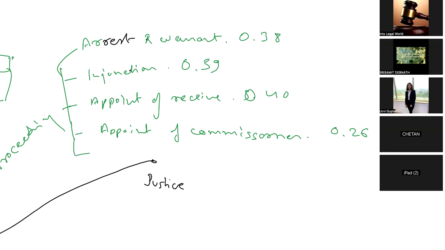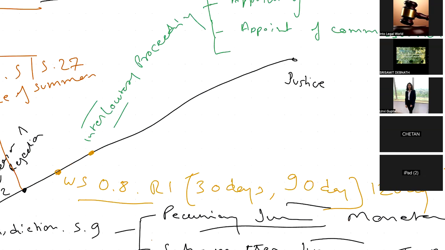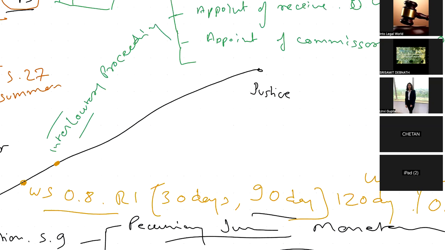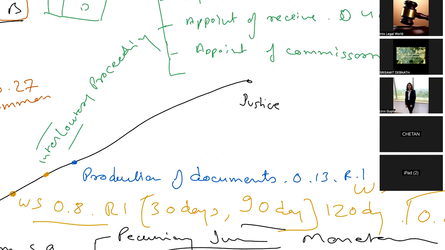Now, we have seen the introductory order that can be passed in the proceeding. However, this is not compulsory. Introductory orders are not compulsory, because that depends on a case to case basis, on what the necessity of the case is. After that, what is important is production of document. Order 13, Rule 1, production of document.